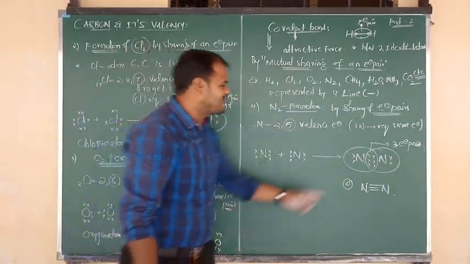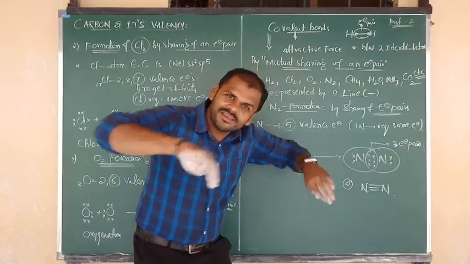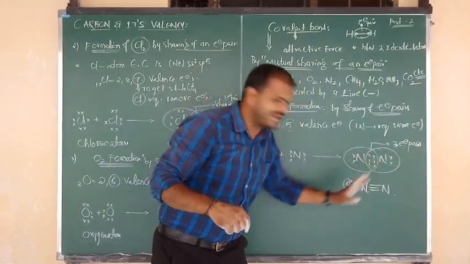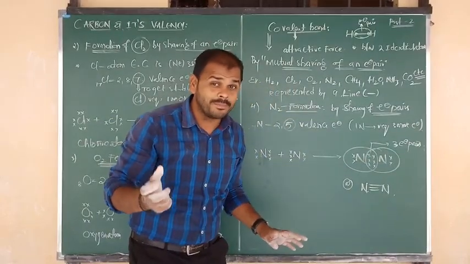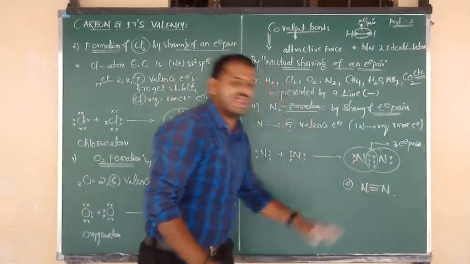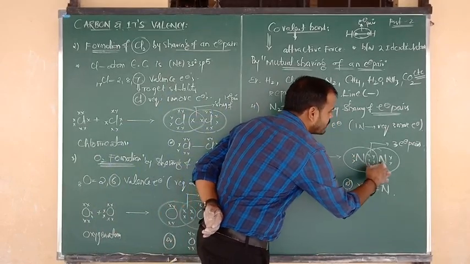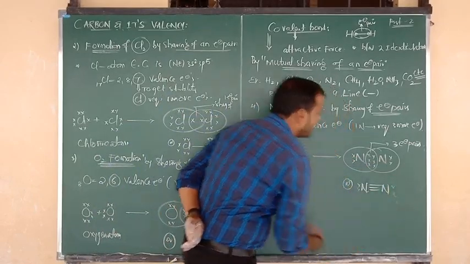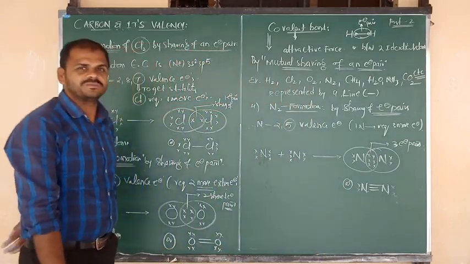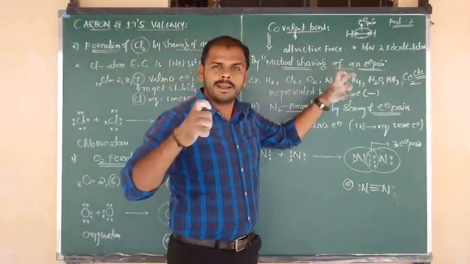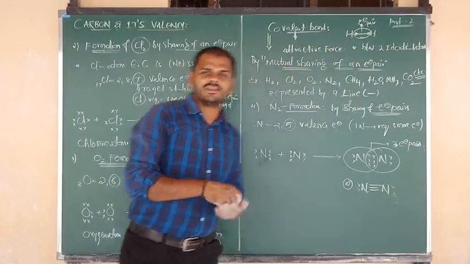So mutual sharing of 1, 2, 3 electron pairs between 2 identical atoms forms the 3 covalent bonds in this manner. Here how many unshared? 2. Second nitrogen how many unshared? 2. In that manner we write the formation of covalent bonds by mutual sharing of an electron pair between identical atoms.